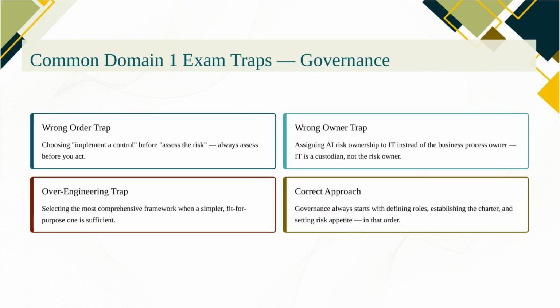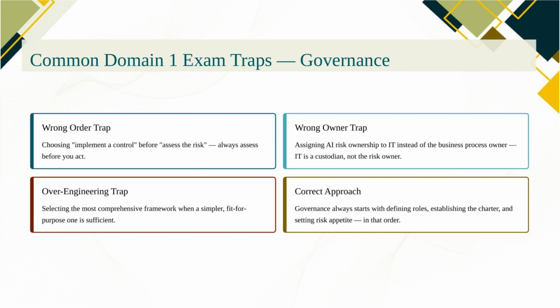Let's talk about the traps. The most common one is choosing implement a control before assess the risk. Controls come after assessment, always. Another common trap is assigning AI risk ownership to IT. IT is the enabler, not the risk owner. The business process owner, the person whose operations depend on the AI system, owns the risk.